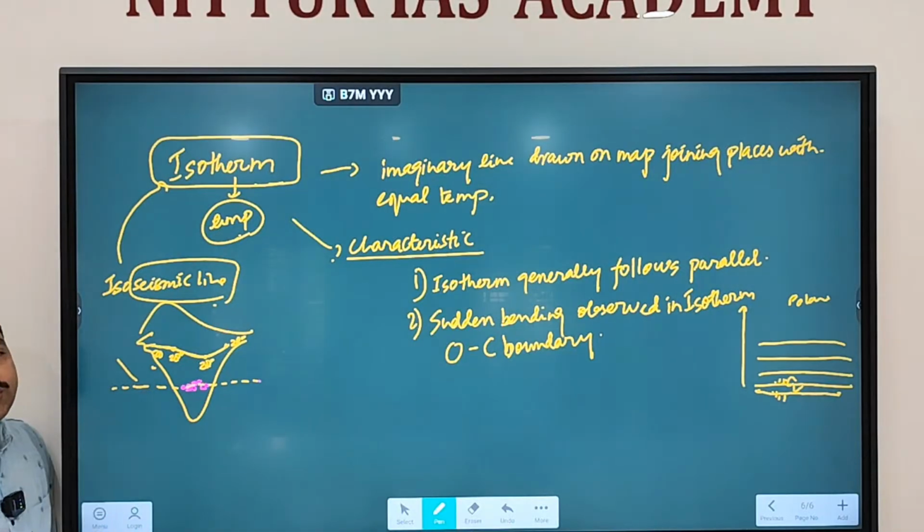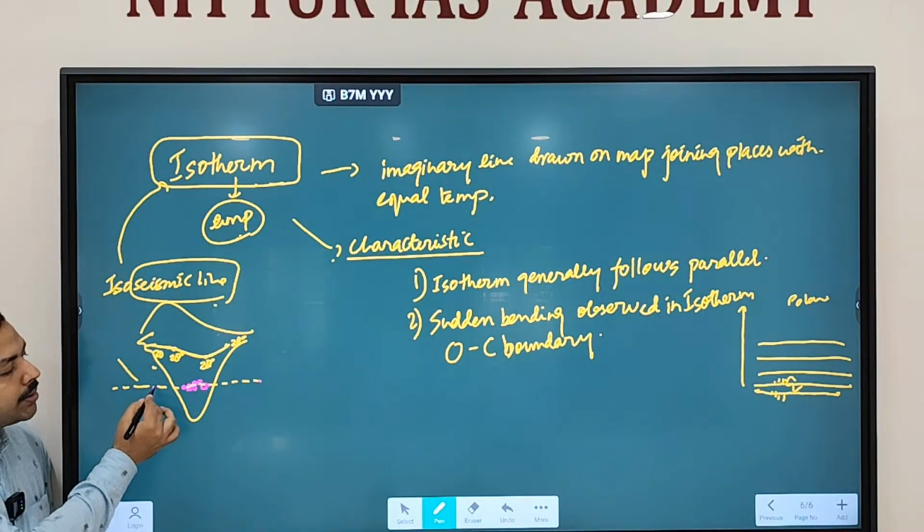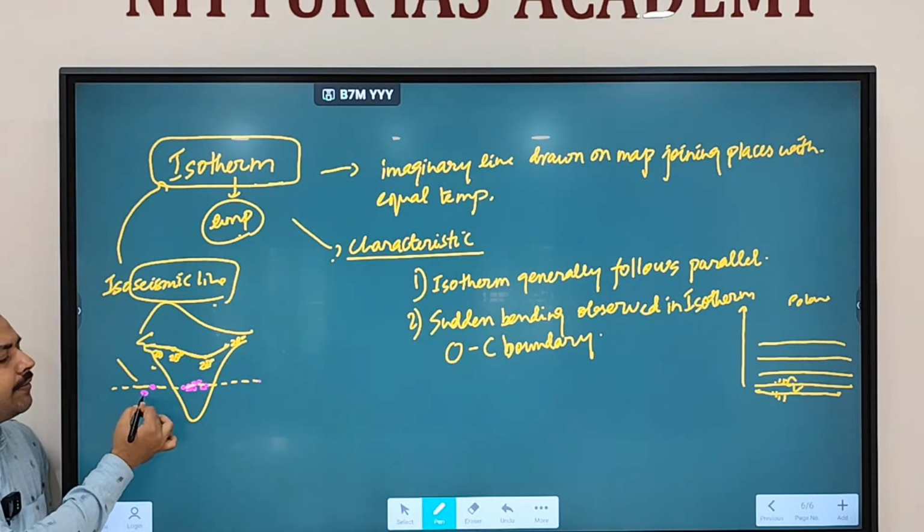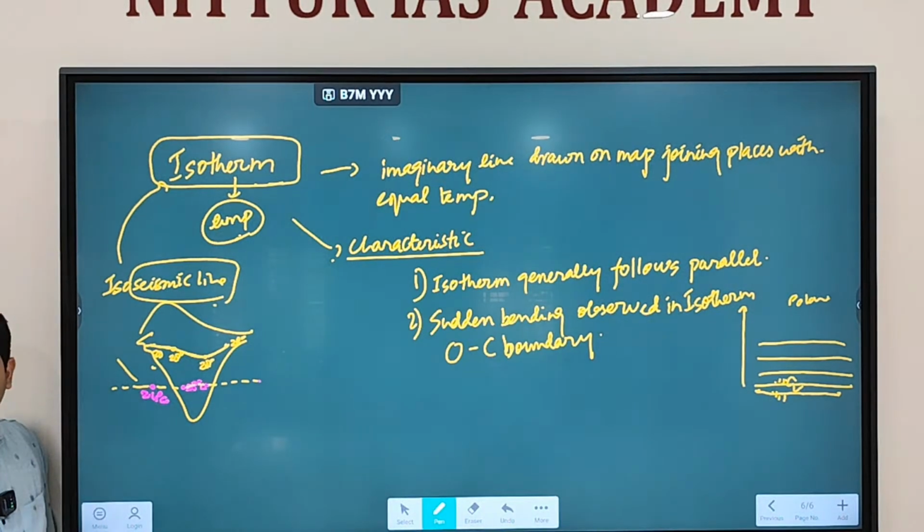But what will happen to the sea? We just discussed the sea and land differentiation. Land is getting more heated, sea will not be getting that much heated. So generally the sea will have lesser temperature than the land. If land is having around 28 degrees Celsius, maybe the sea will have 24 degrees Celsius at the same latitude.